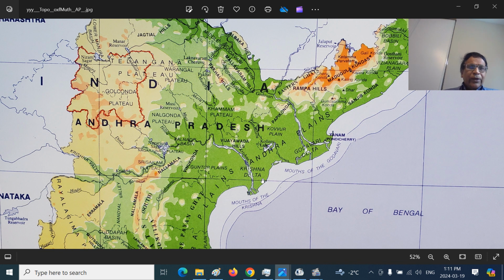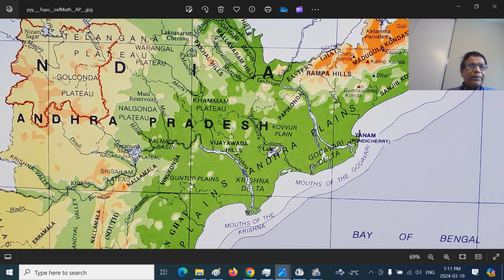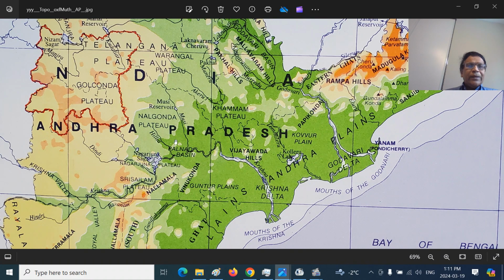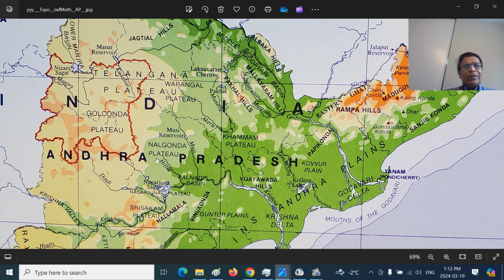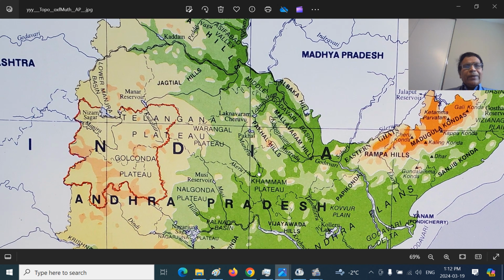You can see the Nalamalas here. You can also see the Srishaila Plateau here. This is the Palnad Basin. This is the Krishna River, the southern Sarihad, the frontier of Telangana, and Sarkar region, that is Coromandel or Cholamandalam region of Andhra Pradesh, Palnad Basin. You can see here they have mentioned Nalgonda Plateau. We call it Peneplain. This is the Warangal Plateau. These are the eastern part of Telangana Plateau. Khammam Plateau, we have talked about it.